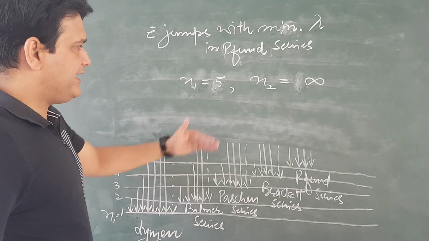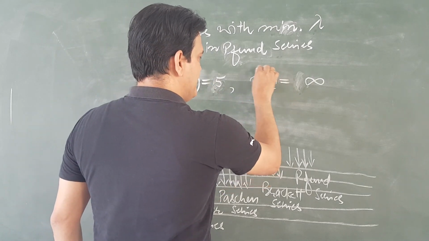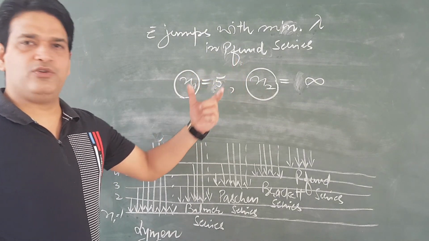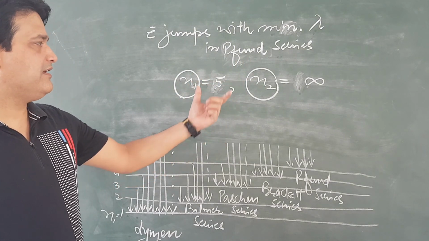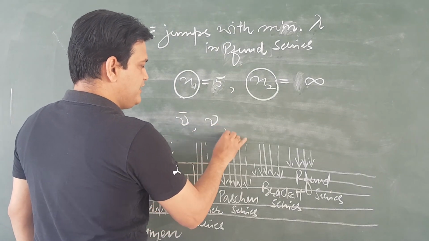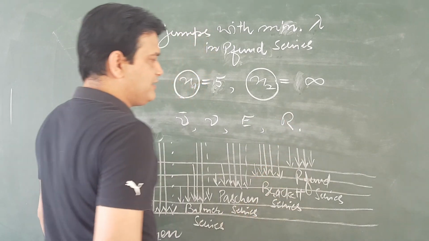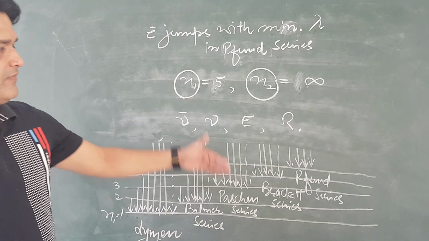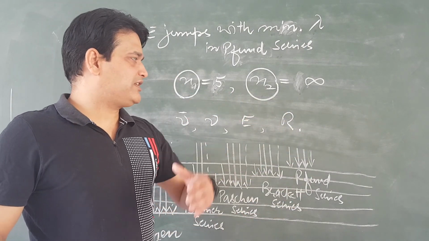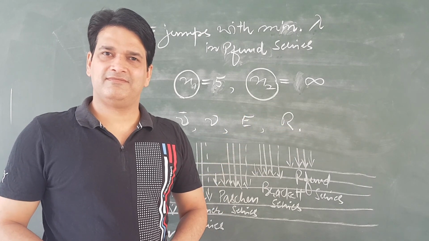So in this way, we can calculate the n1 value and n2 value, and once the n1 and n2 values are known, then you can easily calculate wave number or frequency or energy and even the Rydberg constant also. So this is the hydrogen spectra and calculation of the parameters from the hydrogen spectrum. Thank you very much.